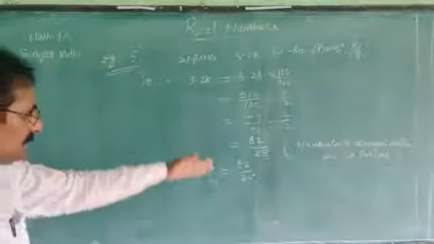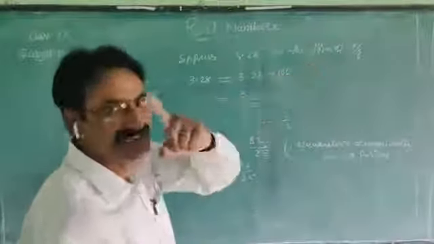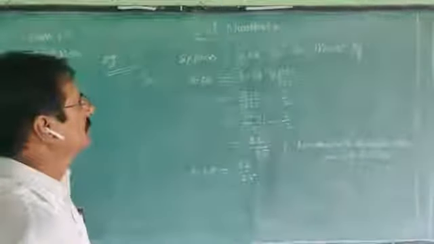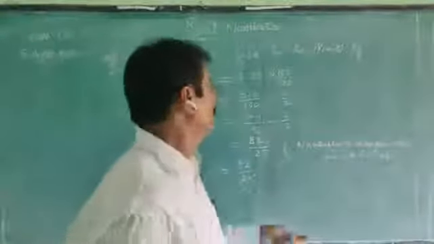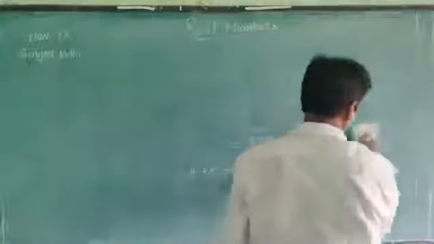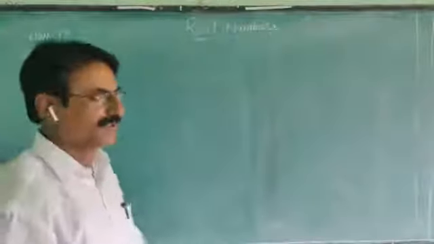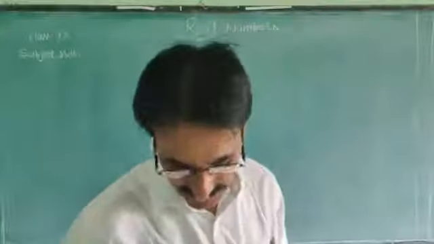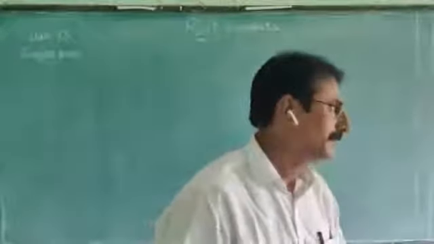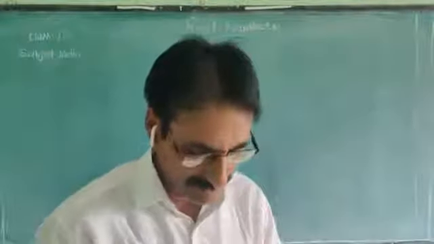Now change it into this P by Q form. 82 and 25 are which numbers? Integers. And 25 is not equal to 0. So we changed it. Now we are going to one more example. Observe the example carefully, and you can do the sums in the exercise yourself. That is the main concept to explain. Now I am explaining the example sums. So see another example.